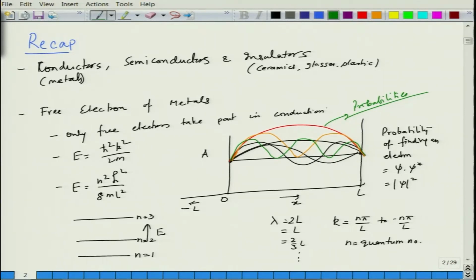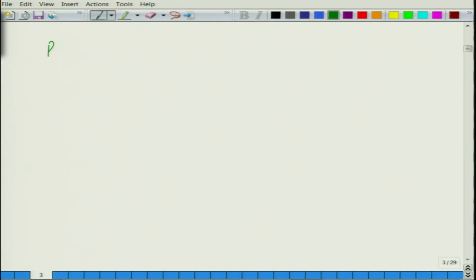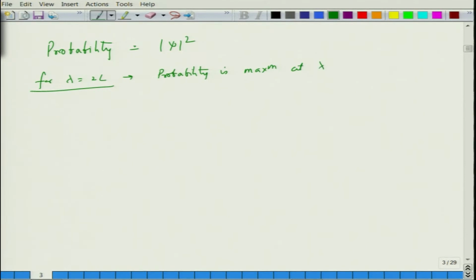Don't worry about the absolute magnitude, but the probabilities will go like this. Now, there is a problem. The problem is, we are saying that probability is equal to psi square, and that is the square of the amplitude at any point. So, for, let us say, lambda is equal to 2L, the probability is maximum, and at lambda is equal to L it is different at different places. This creates a problem because you are having different probabilities at different locations.